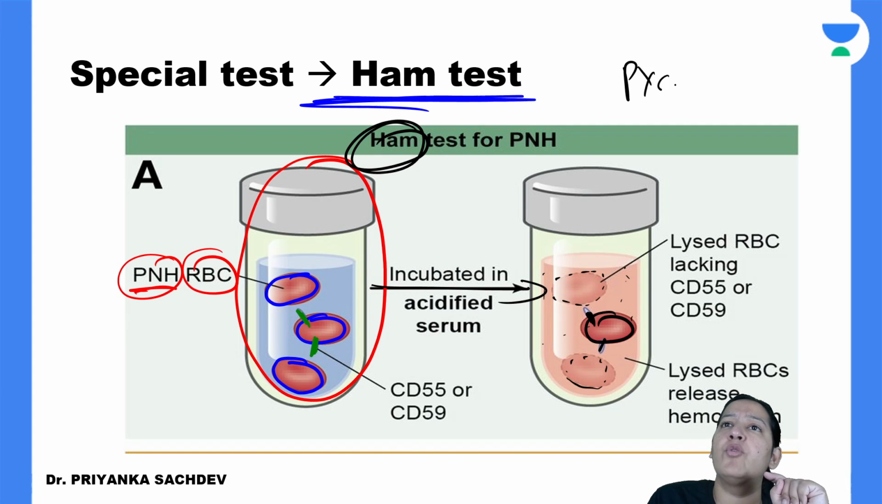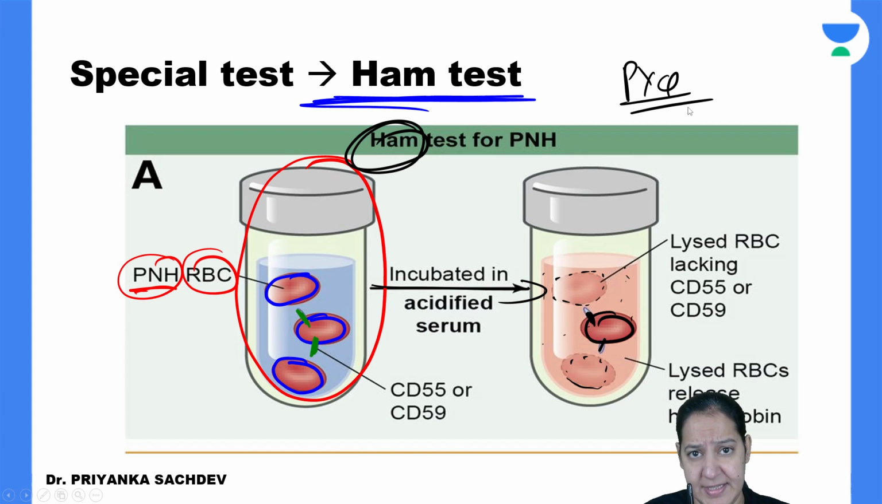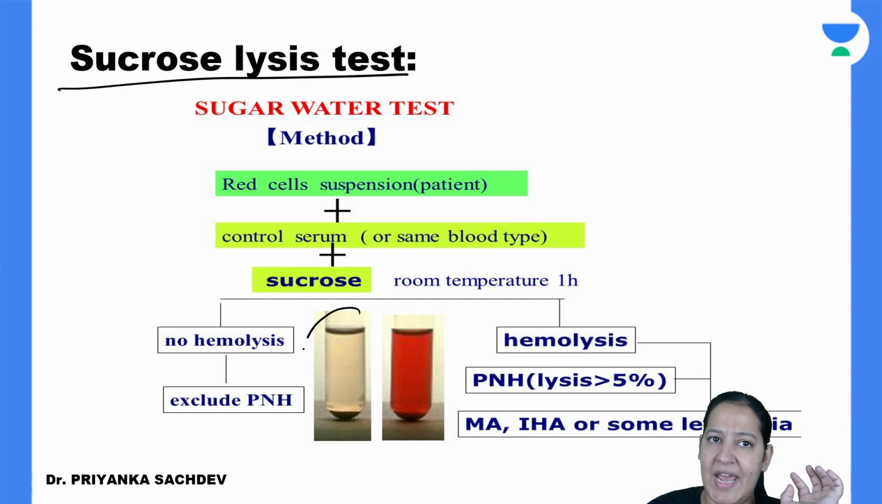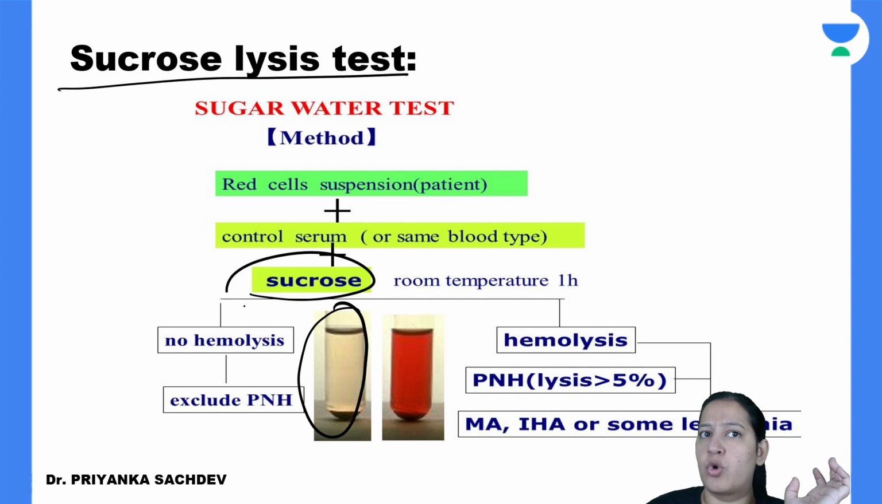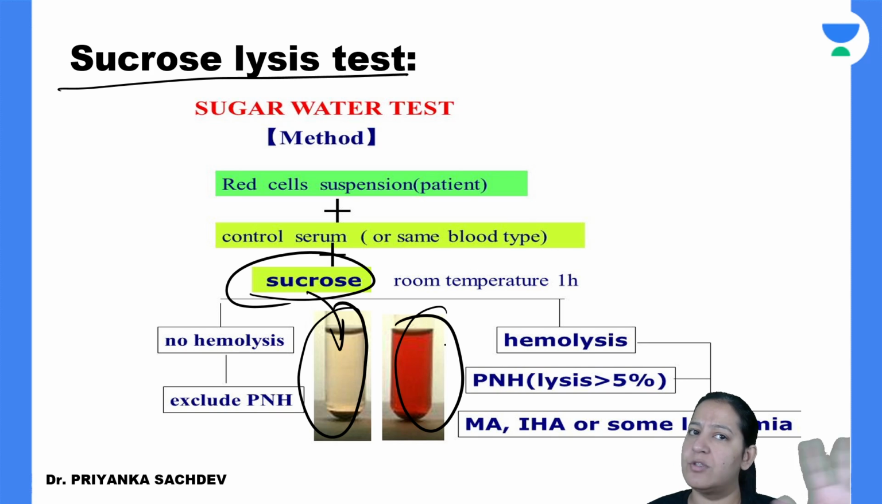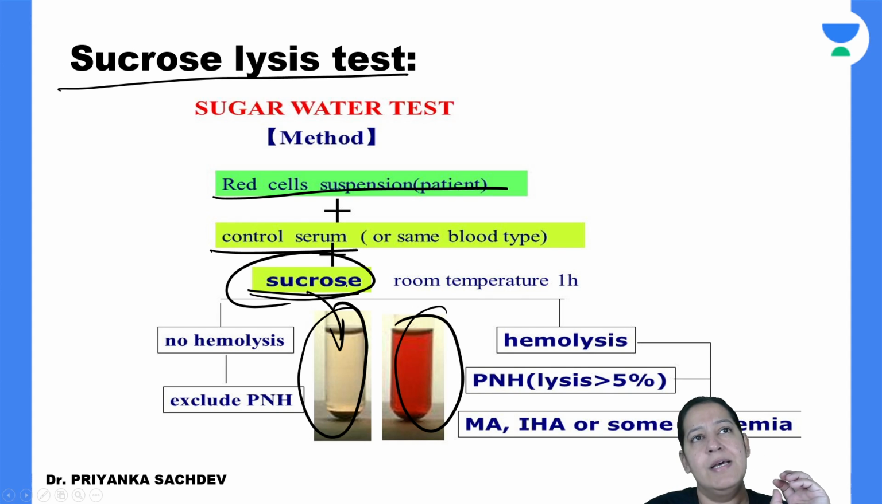Very important PYQ, repeated many times in many exams. High propensity of repetition. So what is the Ham test? In which disease is it done? It is a screening test, not a diagnostic test. And what is the principle? You should know the answer to everything. Second is the sucrose lysis test. In the sucrose lysis test also, you take the serum and add sucrose. On adding sucrose, the same thing will happen, it will acidify the blood. If hemolysis takes place, the patient has PNH. If hemolysis does not take place, the patient does not have PNH. So you have to take the RBC suspension and control serum and add sucrose. That is the sucrose lysis test.